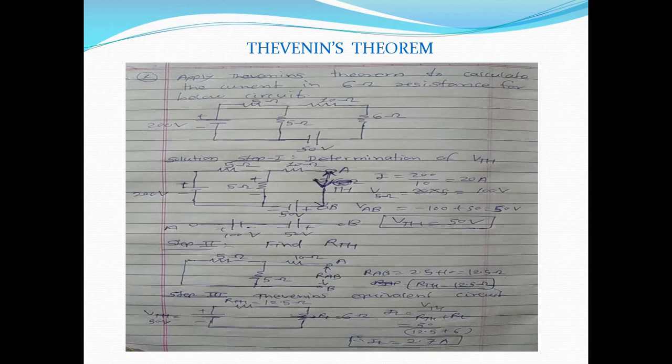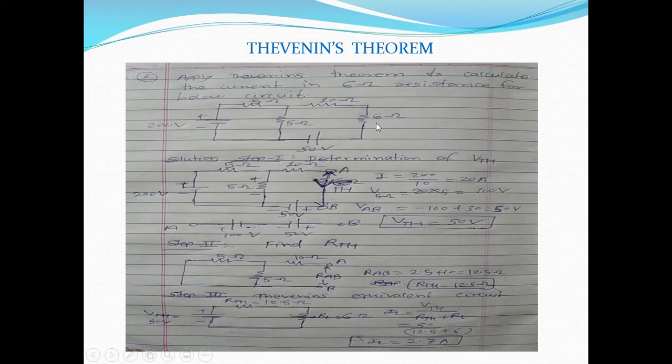Here is one numerical. One circuit is given in which a 200 volt DC voltage source is given, with resistances of 5 ohm, 5 ohm, 10 ohm and 6 ohm connected in the circuit, and there is another voltage source having a value of 50 volt. The shorter terminal is negative and the longer terminal is positive. So what is the question? Apply Thevenin's theorem to calculate the current in the 6 ohm resistance for the below circuit. So here the load resistance is nothing but 6 ohm.